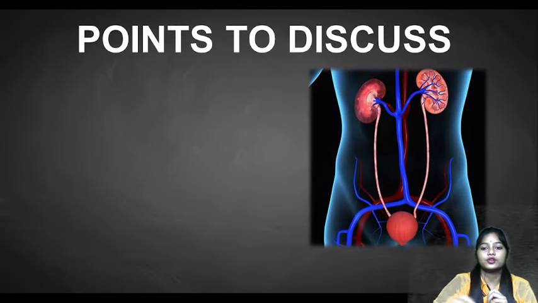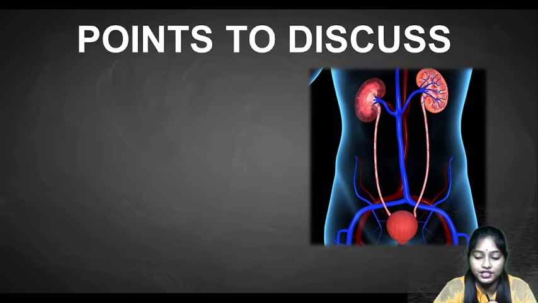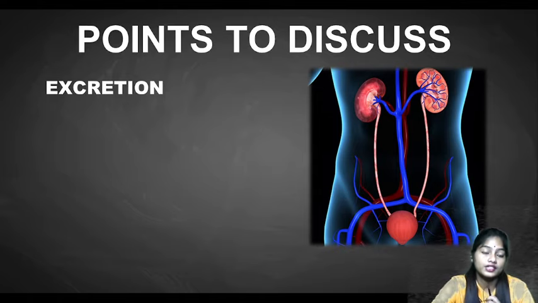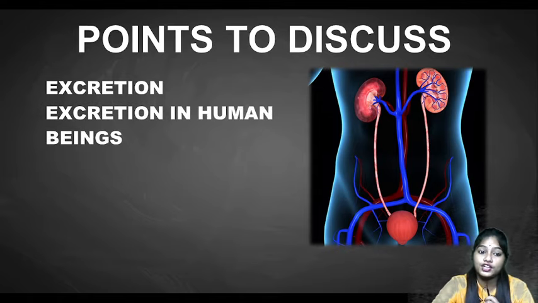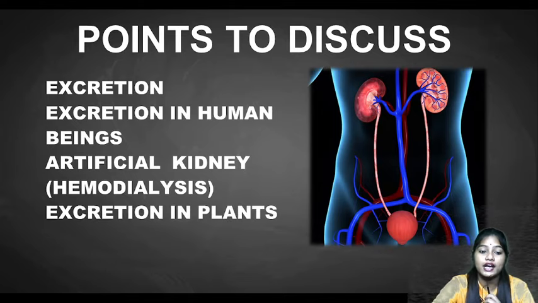So what are the points we are going to discuss? Before that, let me tell you that this diagram is of the human excretory system. We have a pair of kidneys, right? Yes, they help in excretion. So in today's part we are going to discuss excretion in human beings, the artificial kidney that is called hemodialysis, and excretion in plants.